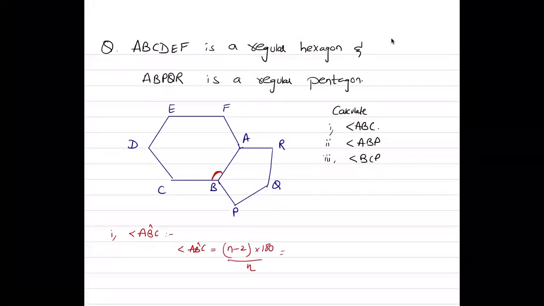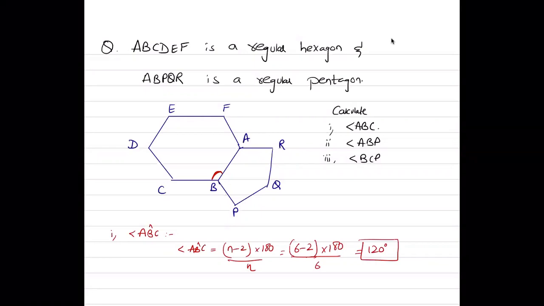So n is 6, minus 2 times 180 upon 6. That comes out to be 108. ABP, yeah, 108 होगा. सही है.